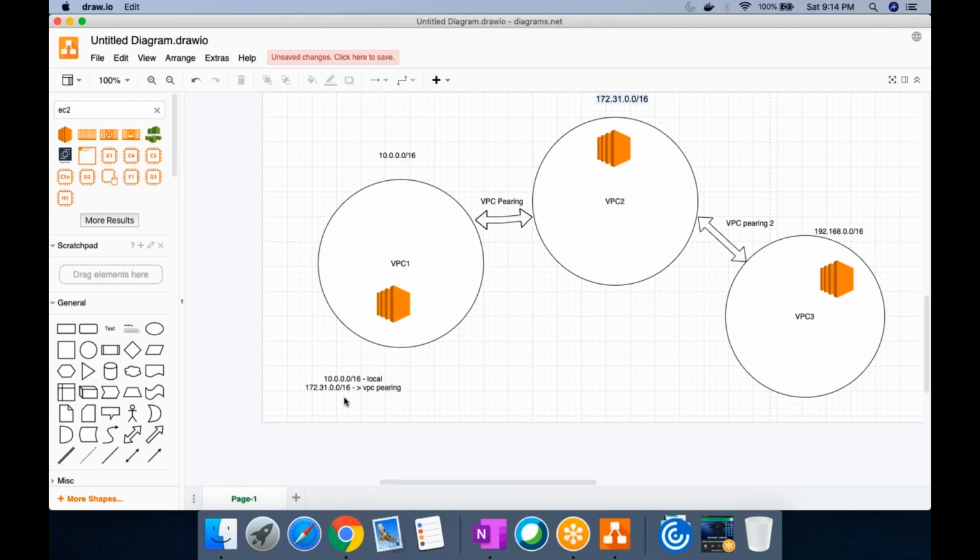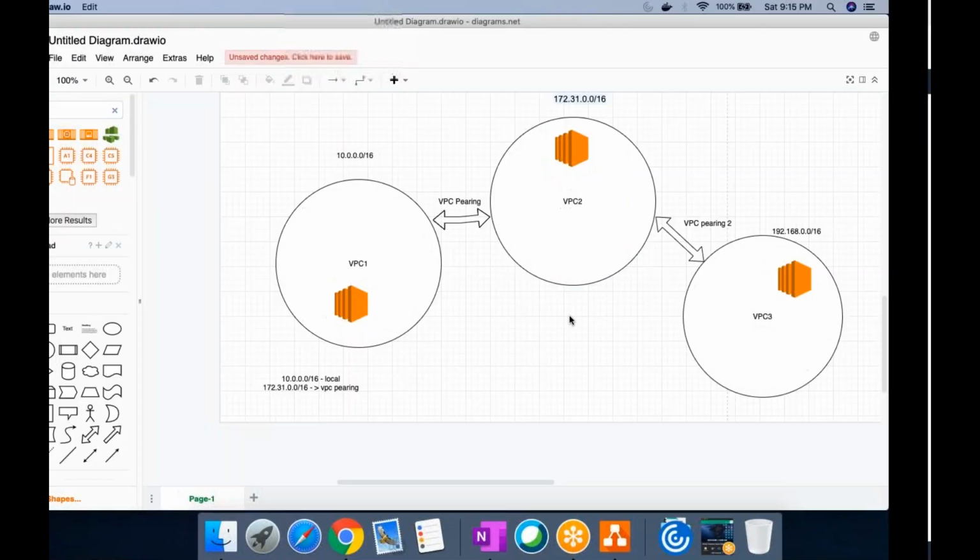Though you can talk to 172, that does not make sense, because peering is not transitive, that A equals B and B equals C, so A equals C. That does not make sense. The route table is not allowing it from the originating request. Subnet means this should be explicit routing. So this makes sense, right? Now you should be able to pair up different concepts or moving parts here.